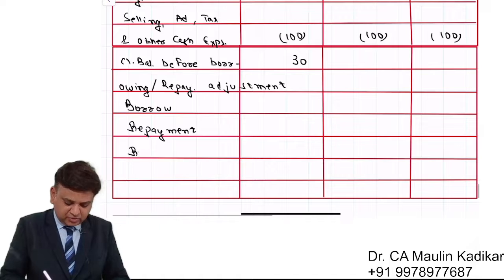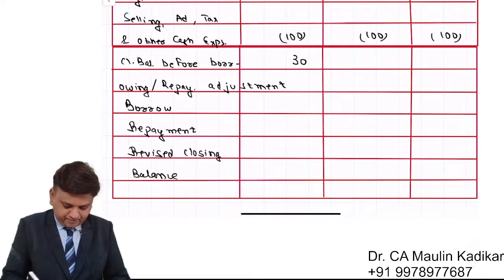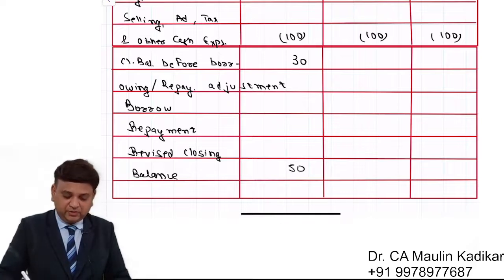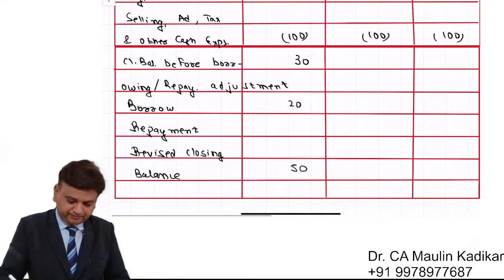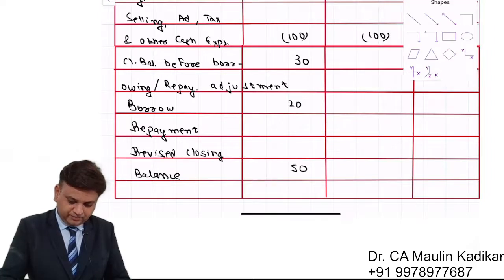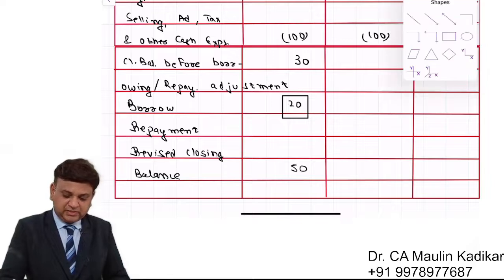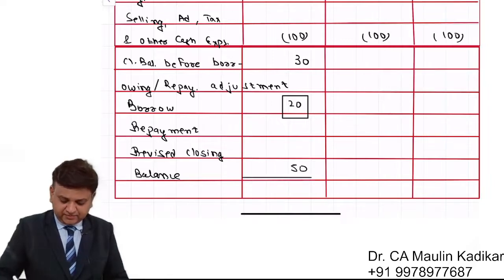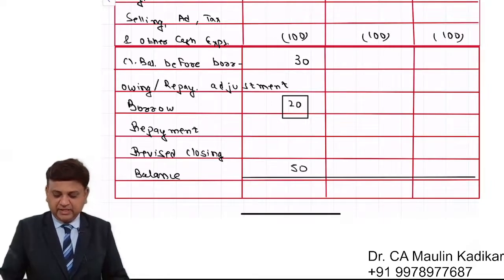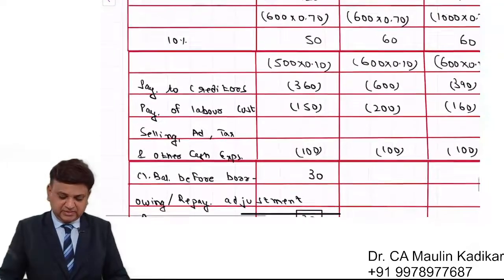This is the revised closing balance. That is 50,000 rupees. So what amount we will borrow? 20,000. That is found as balancing figure like this. The revised closing balance of 50,000 will be carried forward in the subsequent month as the opening balance.